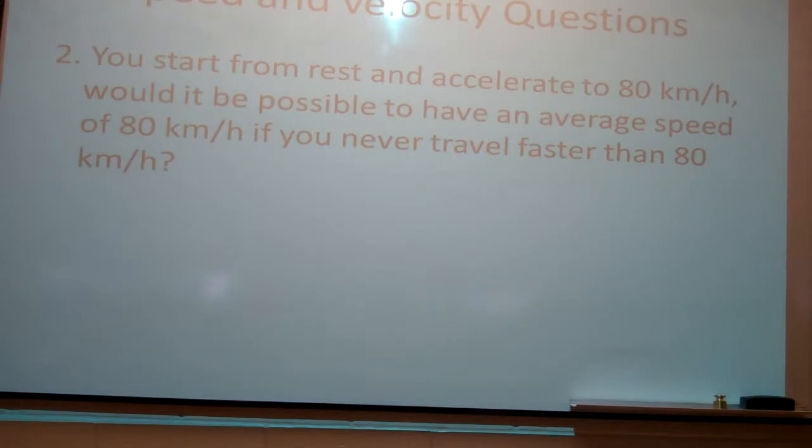You start from rest and accelerate to 80 kilometers per hour. Would it be possible to have an average speed of 80 kilometers per hour if you never travel faster than 80 kilometers per hour? No. Why not? Because you started at 0. So you're going less than 80 for some amount of time. So in order to get your average speed to 80, you'd have to go above 80 at some time to cancel that slower part out. Does that kind of make sense, everyone?